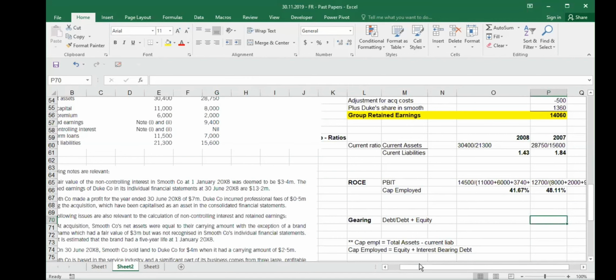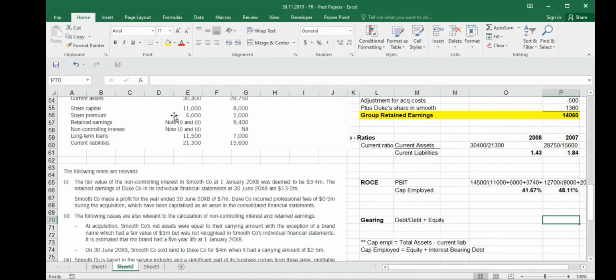So the debt in the first case, if you see here, in 2007, your debt was this non-current long-term loan of 7 million divided by debt plus equity. Debt plus equity was the same as you mentioned above: 8 million, 2 million, 9.4 plus 7. The same which you took as capital employed before. So you put it here and you take it down and you see that your gearing is 26% or 27%, whatever.